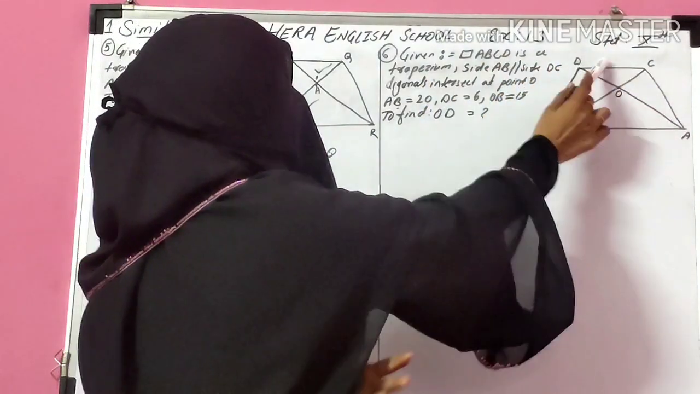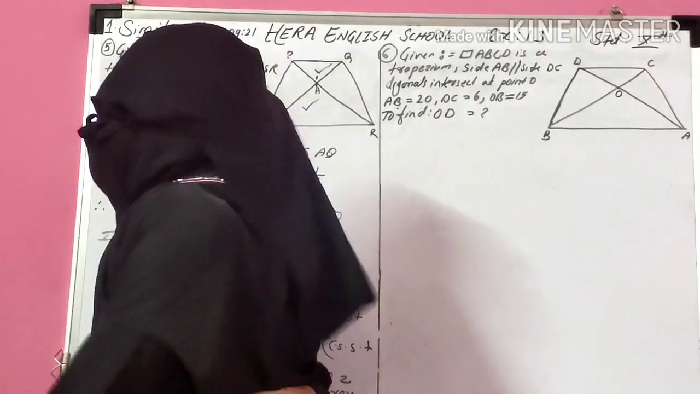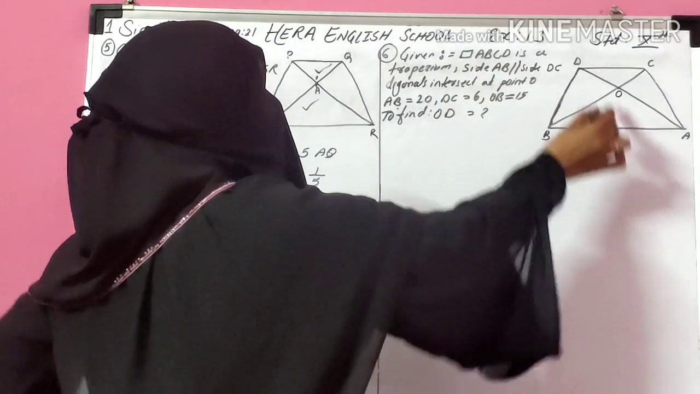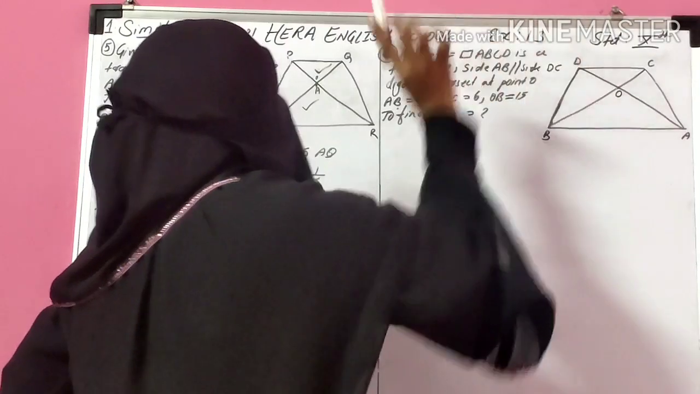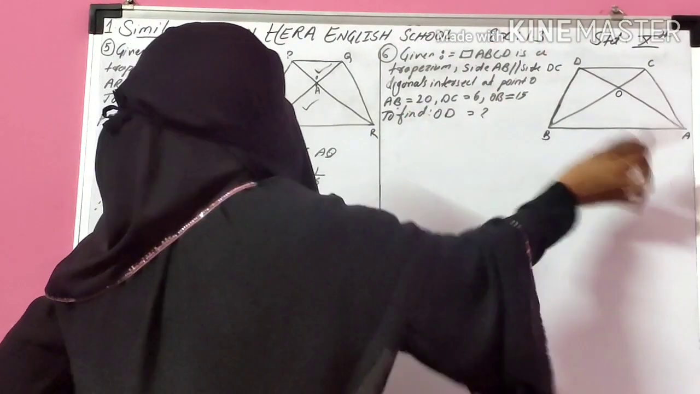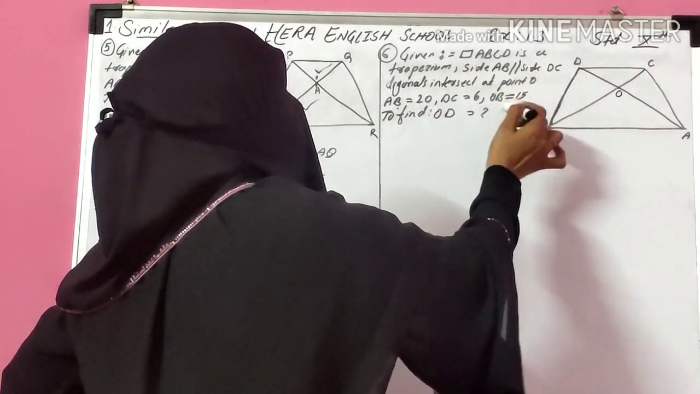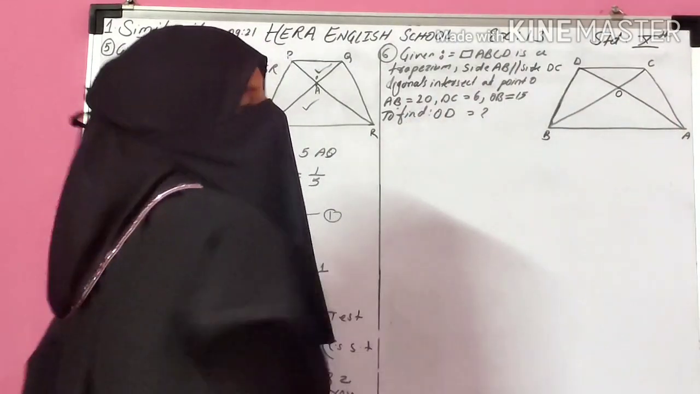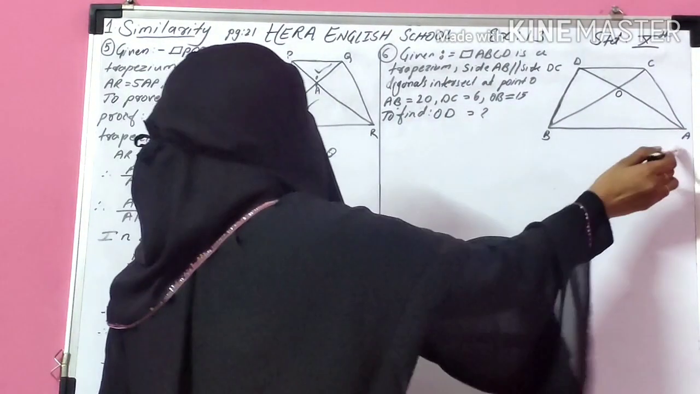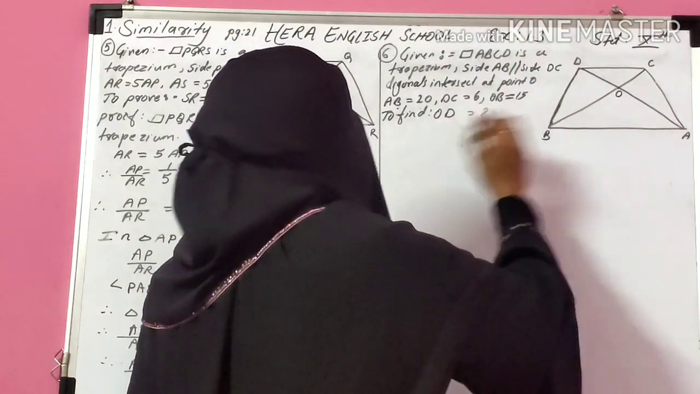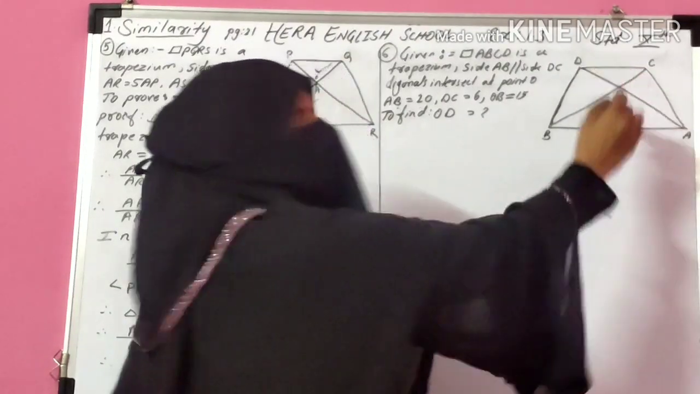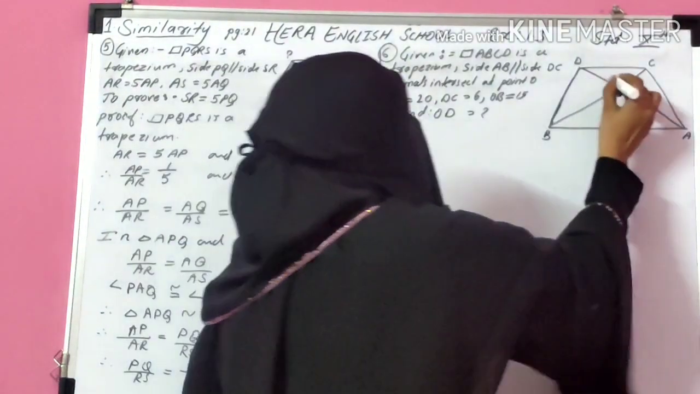Quadrilateral ABCD is a trapezium in which AB is parallel to CD, and the diagonals intersect at point O. They have given AB 20, DC 6 and OB is 15. Now again we focus on AB, DC, OB and OD. That means the question is about these two triangles, this one and this one.